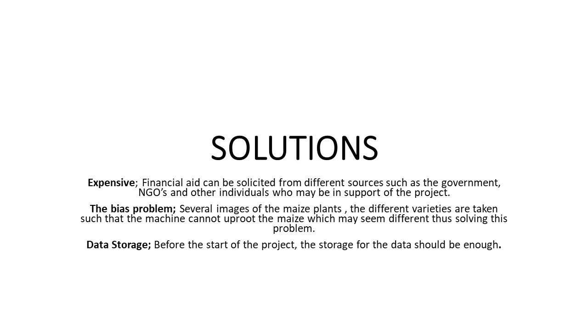And then for the bias problem, several images of the maize plants, the different varieties, are taken such that the machine cannot uproot the maize which may seem to be different. In so doing, we would have solved that problem. Then the problem of data storage. For that, before starting our project, we need to get machinery that has enough storage for our data.